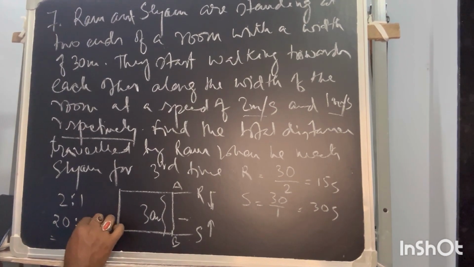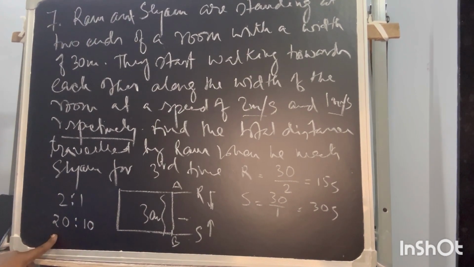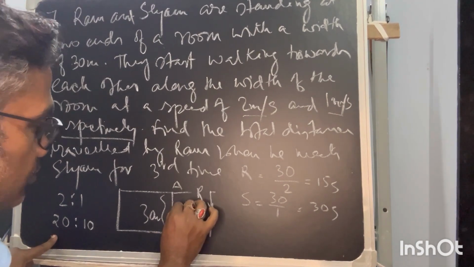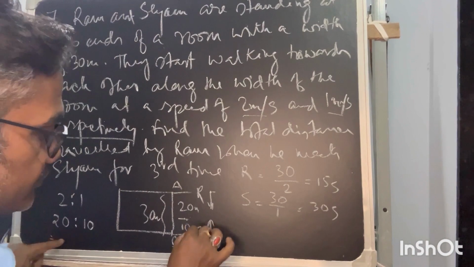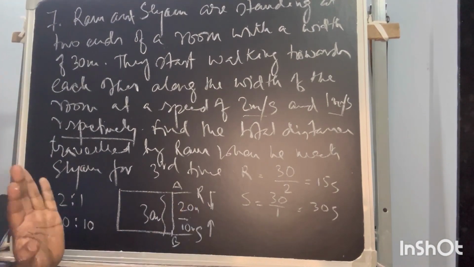So that means the higher the speed, the higher the distance moved. So Ram will move 20 meters, whereas Sam will move 10 meters in the first round. Okay, that much is okay.